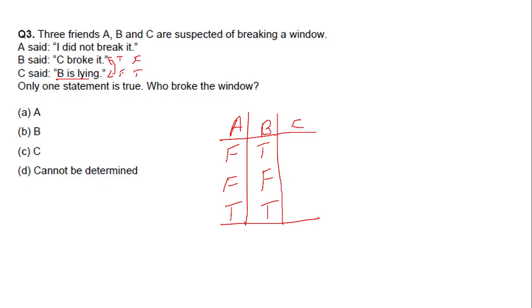Last option, assuming that C has broken the window. A said, I did not break it. So this is true. B said C broke it. So this is true. C said B is lying. This is false. So we got two true statements here, so this is not possible. We got two true statements here too, this is also not possible. And we have got only one true statement here. So A is possible. So it is A who broke the window.